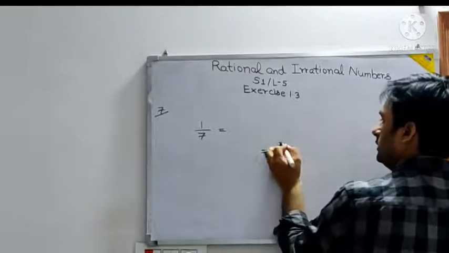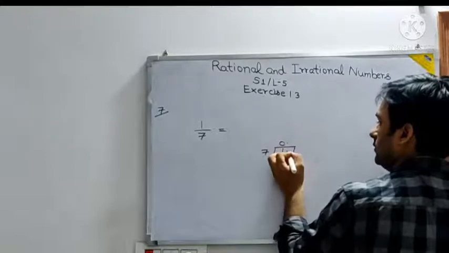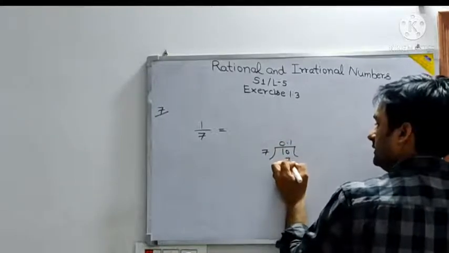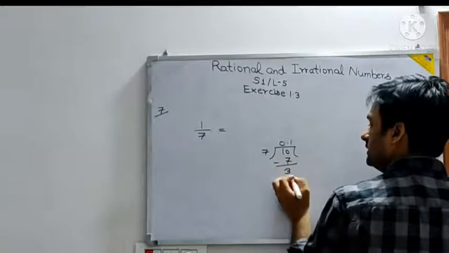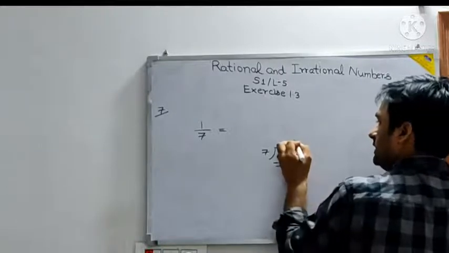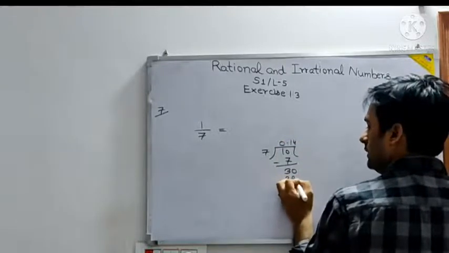7, so here 0.1 will come. Point, so it will come 10. 7 is a 7. 3 comes here. 0, 7 for the 28. Again 2 comes here.